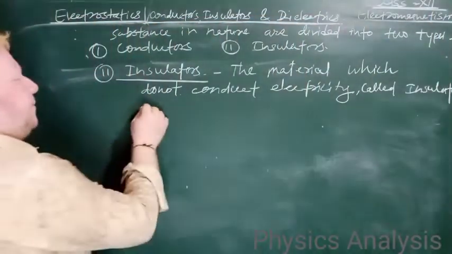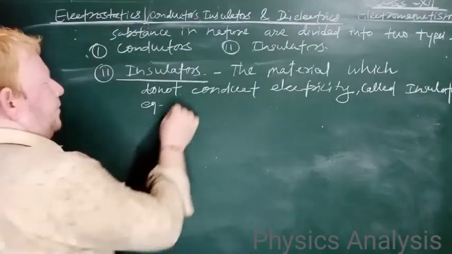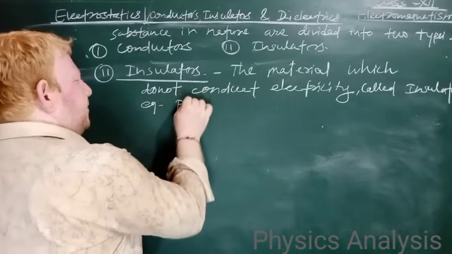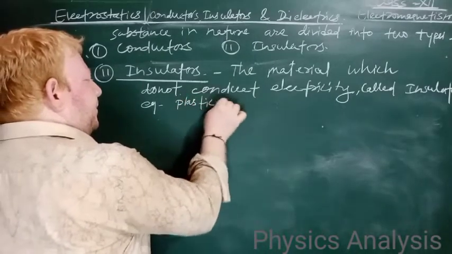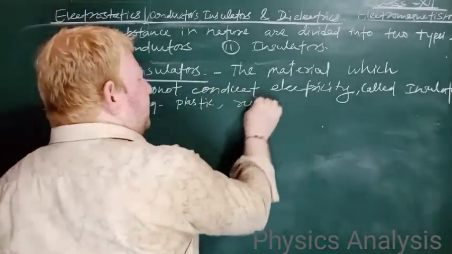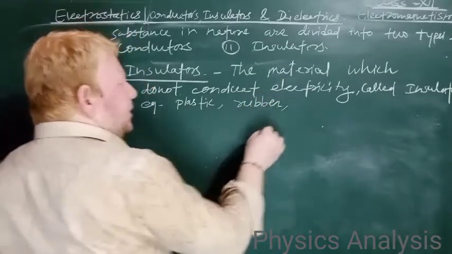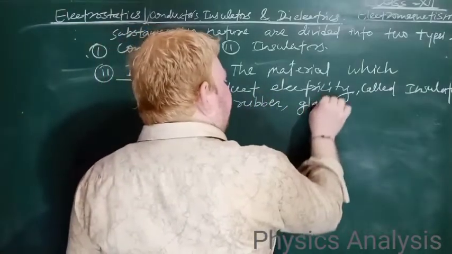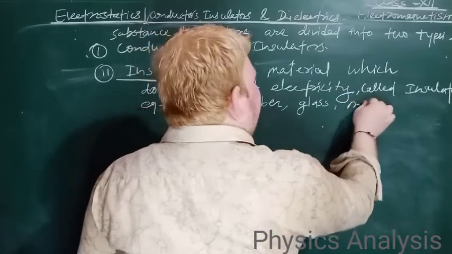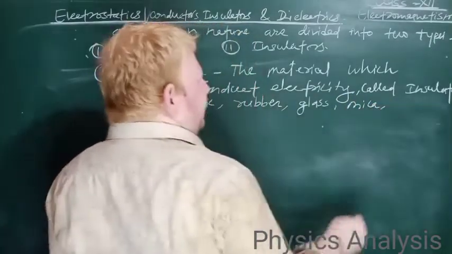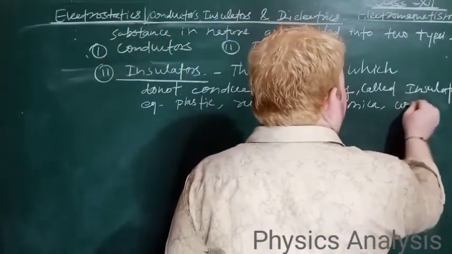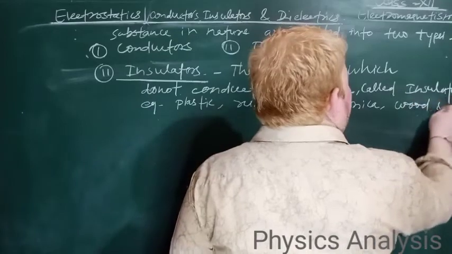For example, plastic, rubber, glass, mica, wood, and so on.